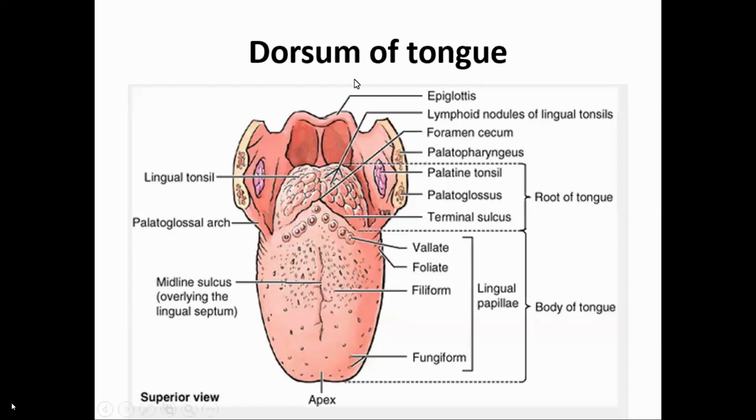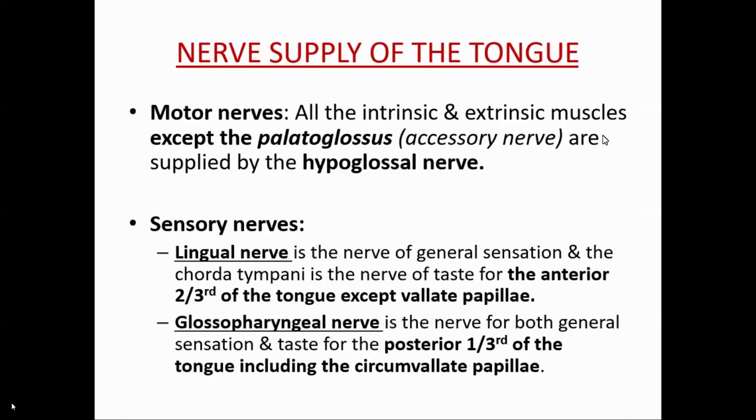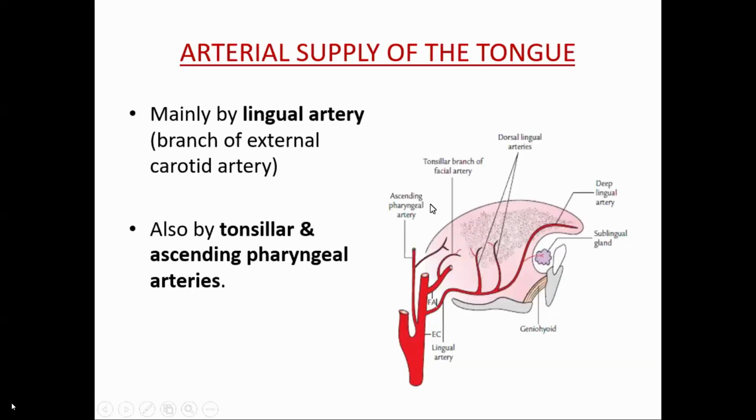And among them, which muscle is the safety muscle? Genioglossus. Now today, arterial supply, nerve supply, and the development of the tongue we will study. So the arterial supply of the tongue is mainly by the lingual artery, a branch of the external carotid artery.